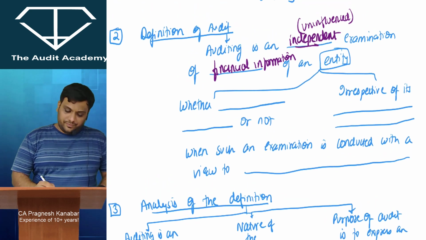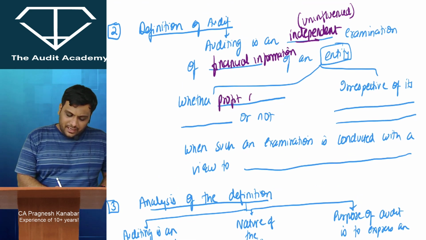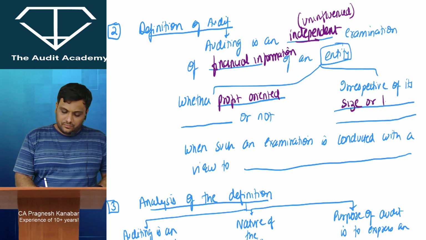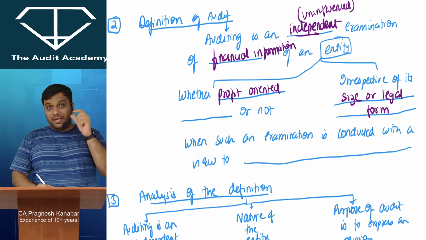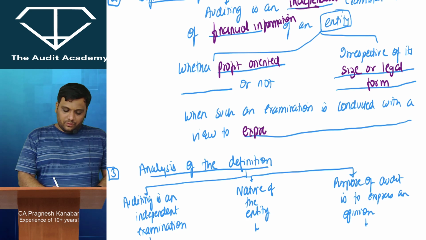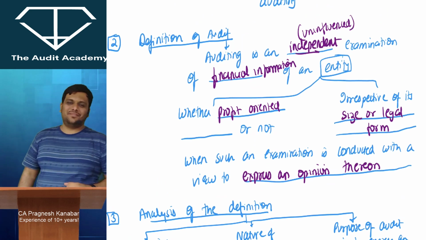So everyone over here, that is why after entity we write it could be any entity, whether profit oriented or not, irrespective of its size or legal form. But the main purpose is when such an examination is conducted with a view to express an opinion thereon. Now, this looks like a definition.